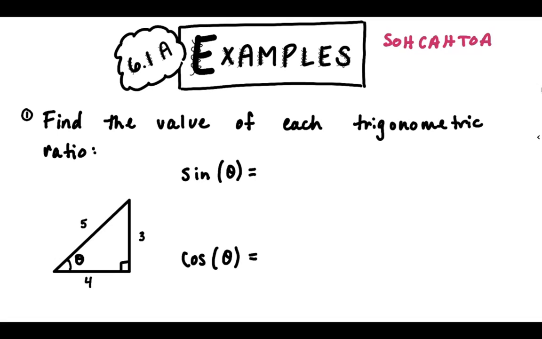And I'm going to refer to this a lot because I do think it is helpful. The SO part is for sine, so sine is opposite over hypotenuse. The CA part is for cosine, cosine is adjacent over hypotenuse. And the TOA part is for tangent, tangent is opposite over adjacent. Some people even write SOHCAHTOA like this, so they can see the fractions right in there. It's up to you, write it however you feel is helpful.